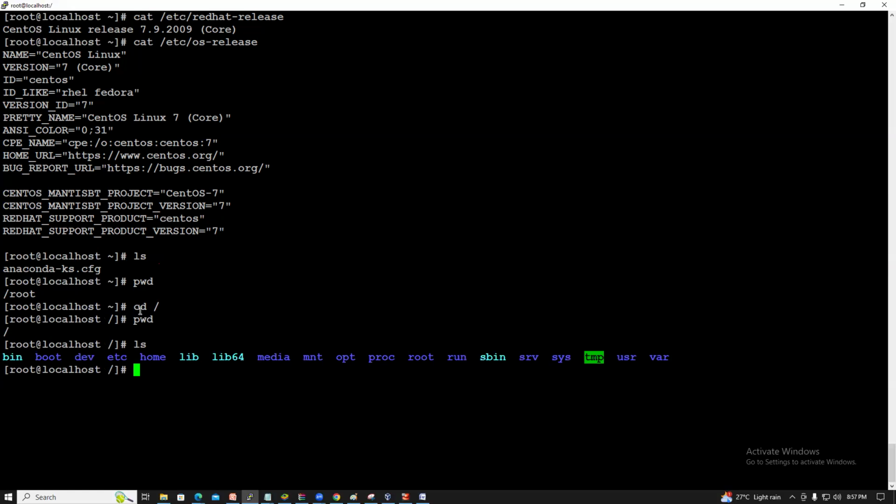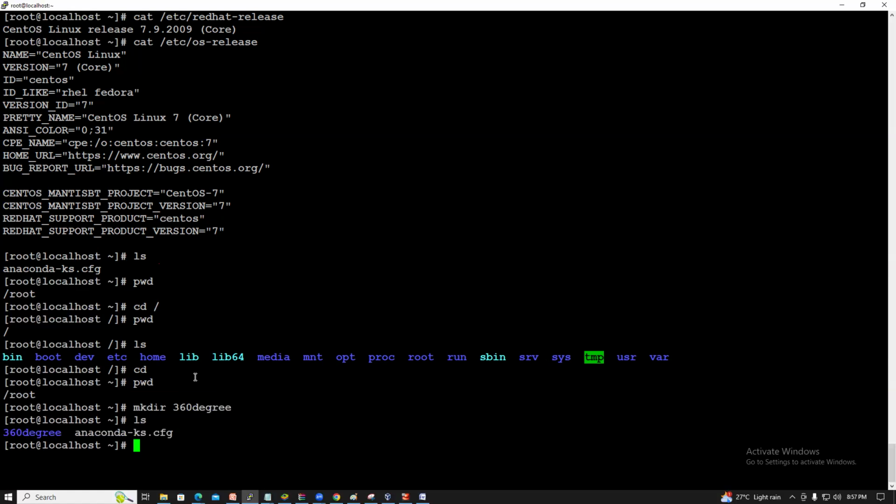So mkdir is nothing but make a directory. For example, I want to create a directory where you are in the slash root directory. So mkdir 360 degree. Let's check whether it was created or not. Yes, created.